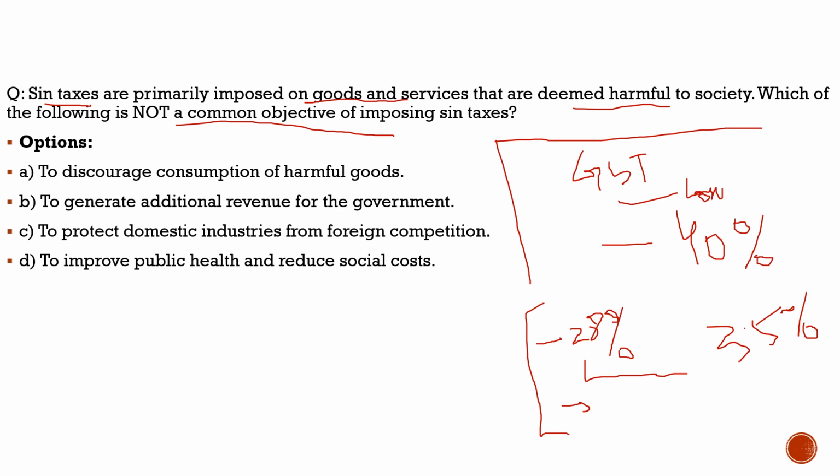when our aim is for the good of the people. For example, the author here says, why not increase it directly from 28% to 40%, so that it would be much costlier and would do better good to the people, because products like sugared beverages and sin products like cigarettes and tobacco cause much harm to the people. They are the main reason for the non-communicable diseases which often people die of.